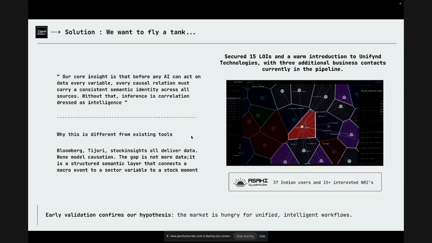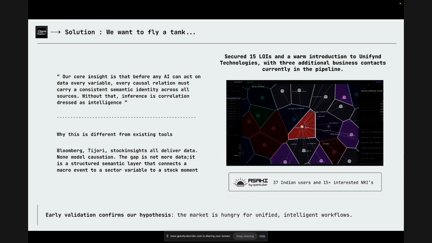What we are designing right now is a digital twin of the Indian market that moves beyond static charts into a causal simulation. OpenKuber is a semantic intelligence layer that models causation of every market event, be it a policy announcement, a supply chain disruption, or an earnings surprise. Everything has a trigger and a downstream effect to it.